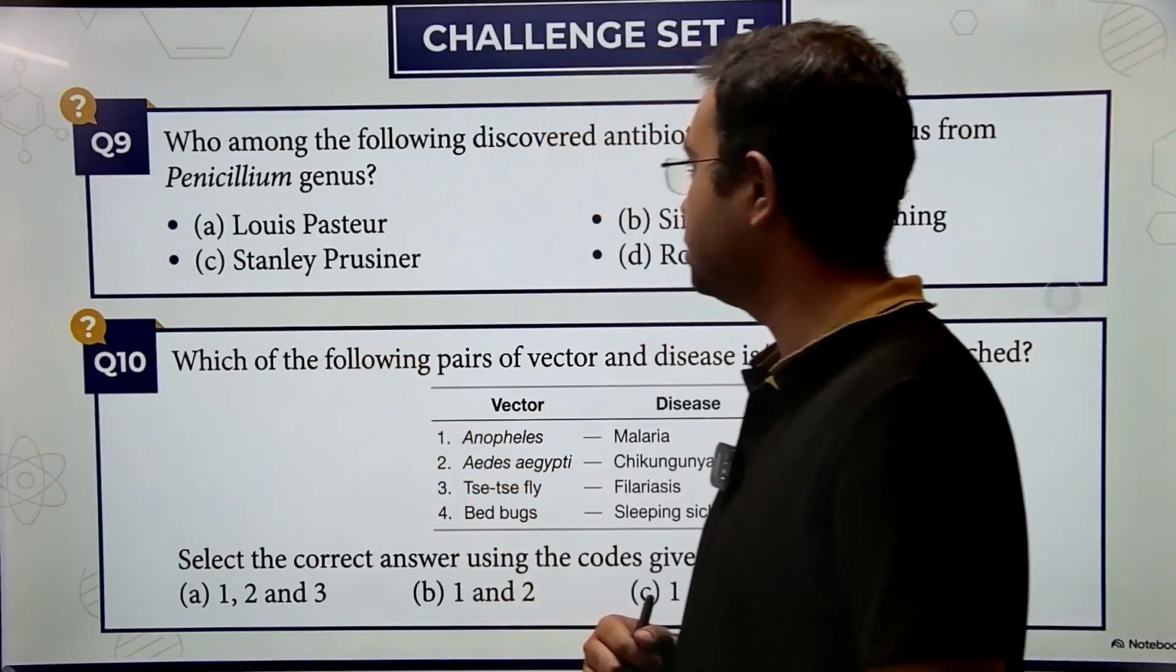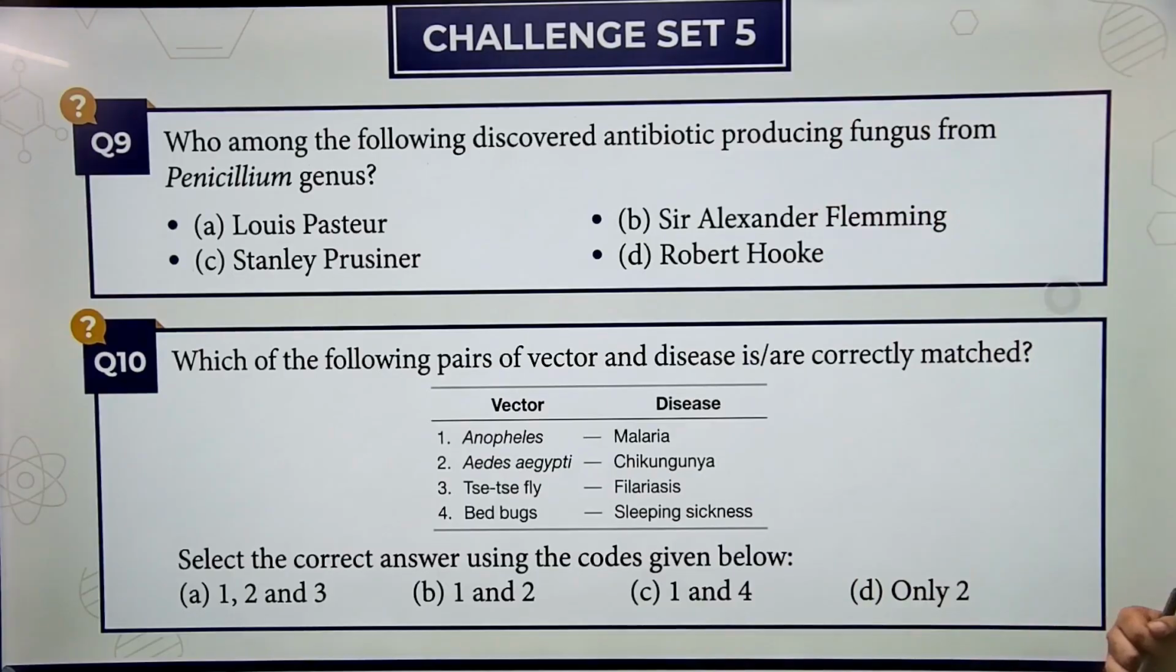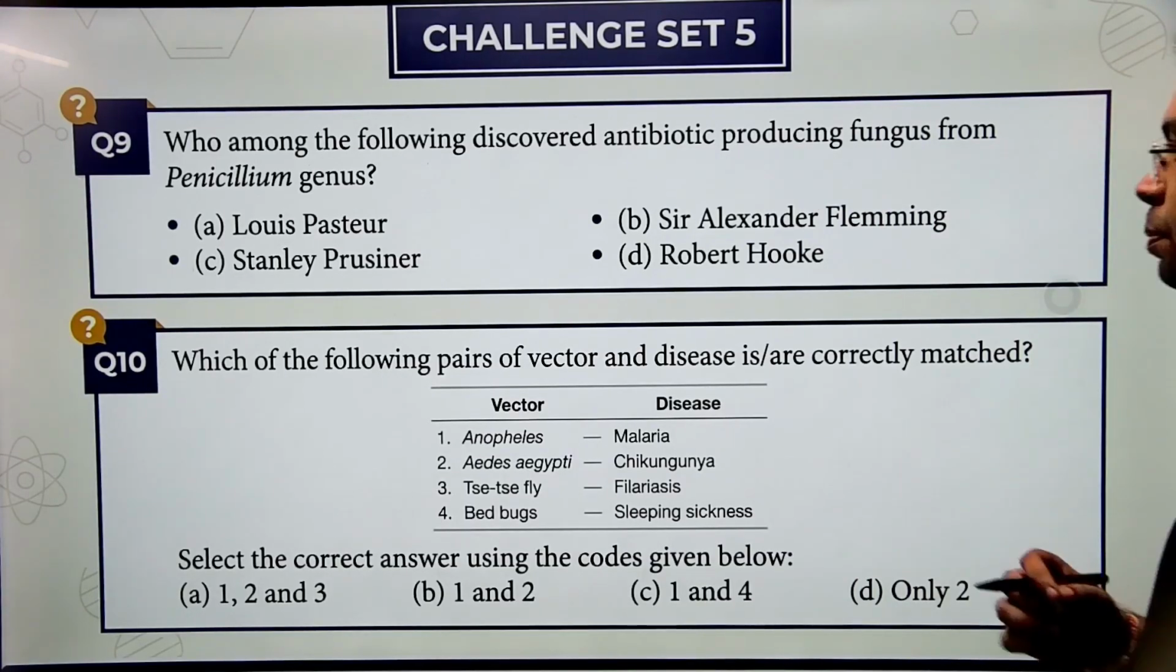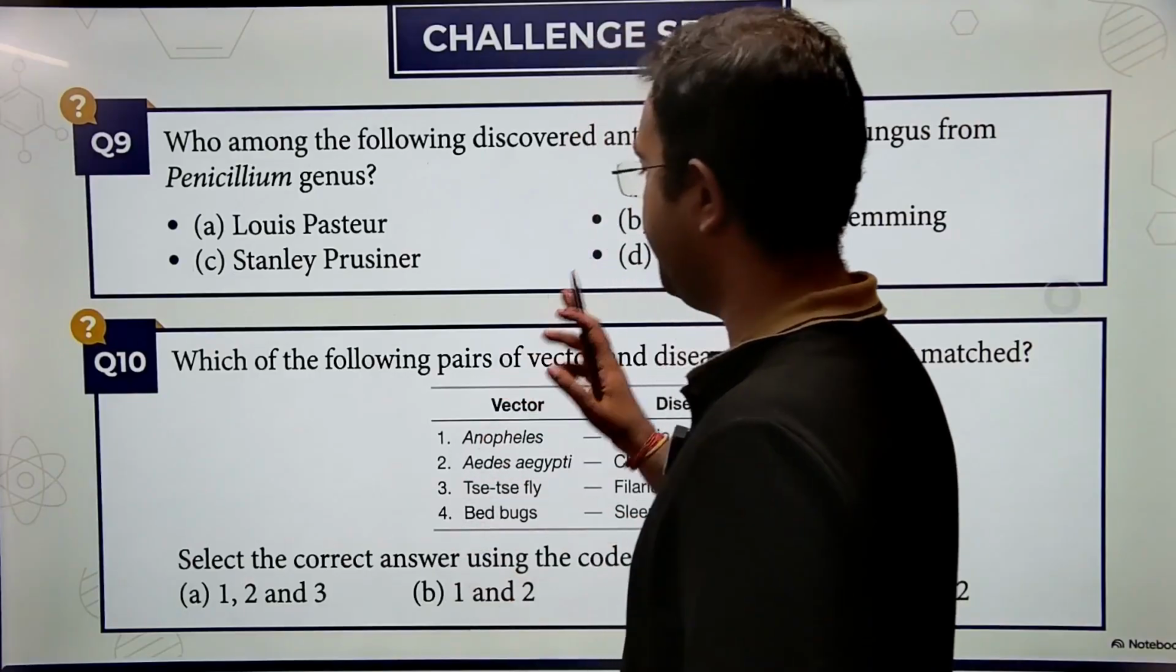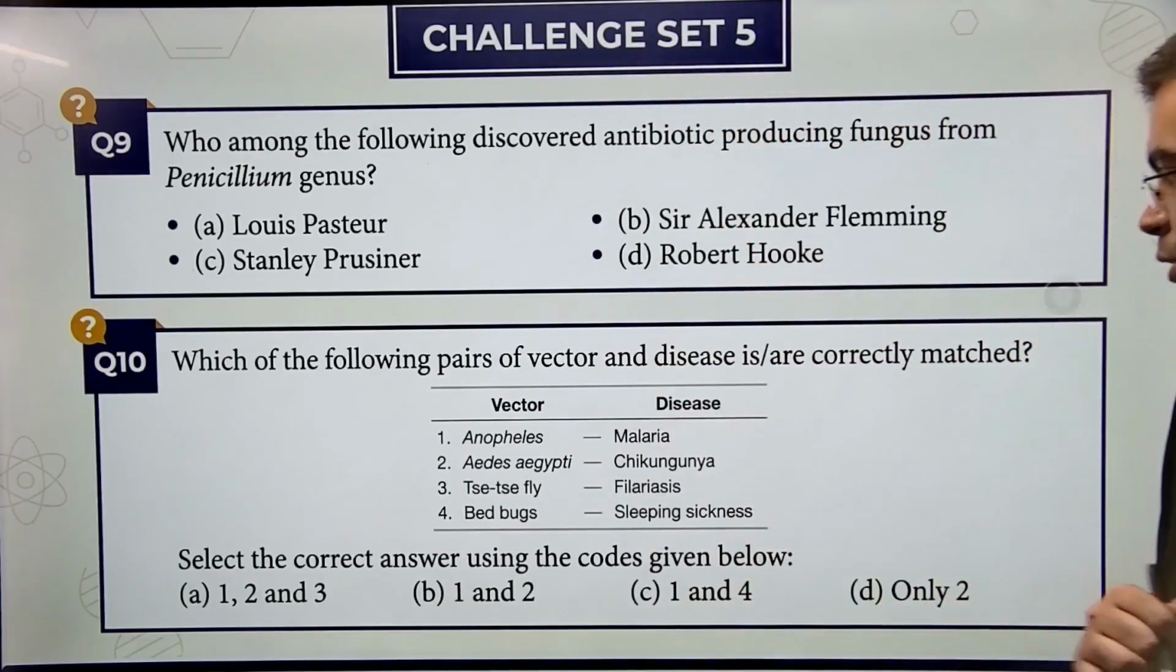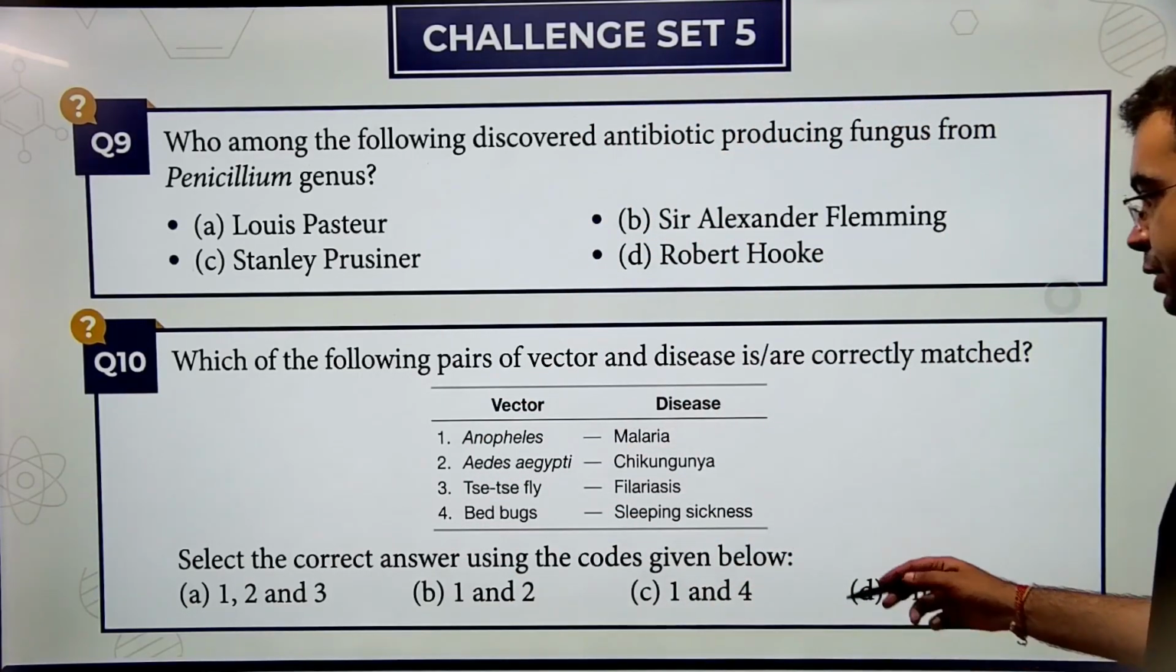Question number 9, who among the following discovered antibiotic producing fungus from Penicillium genus? All right, wait, I'll discuss question 10 first.